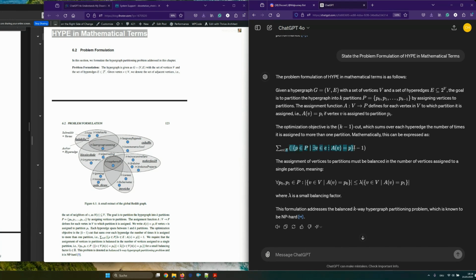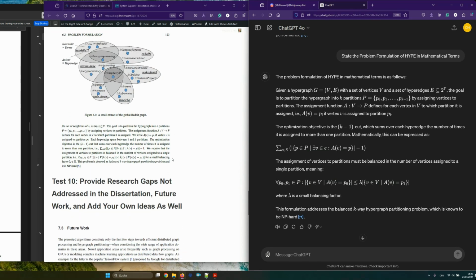You see, I mean, this is just insane. This is just so insane, right? I mean, it does LaTeX. It understands a formula. Look at this formula. It really gets this formula. This is so insane. I cannot... My mind is seriously blown right now. Wow, I would not have expected this. I would not have expected that it can also give me the math, the formula, the problem formulation, and everything.